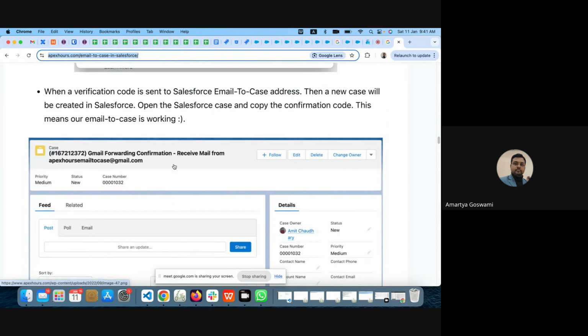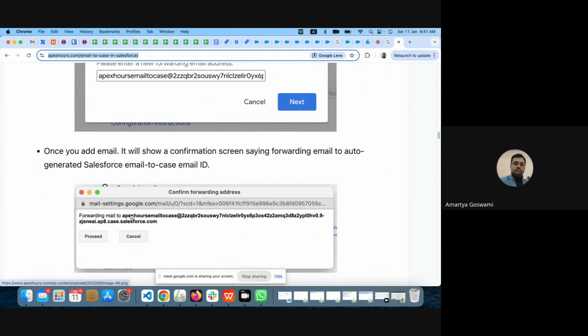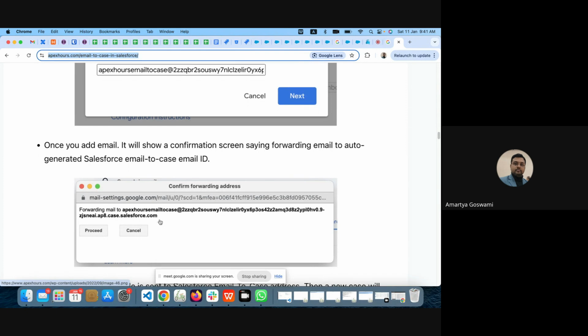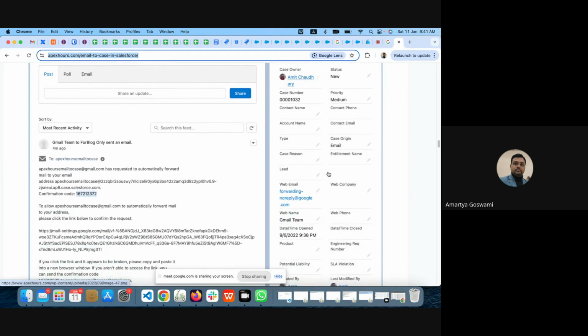You can directly test with this email without forwarding first, then set up the forwarding with that email. And once you send any email to the destination, one case will be created.